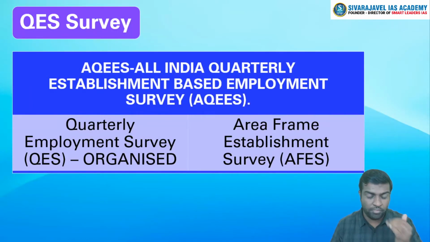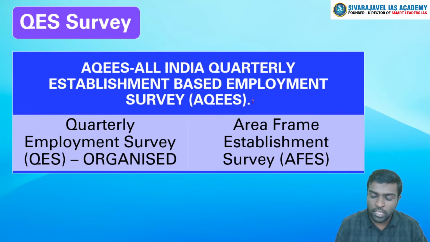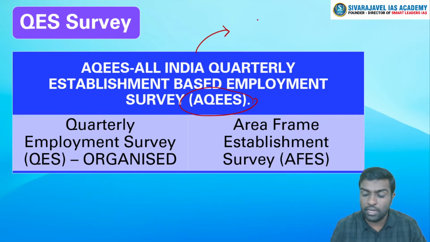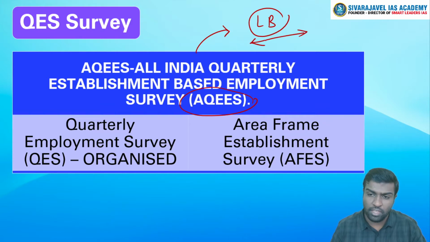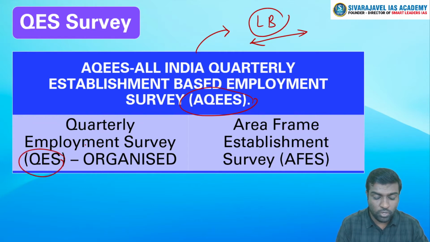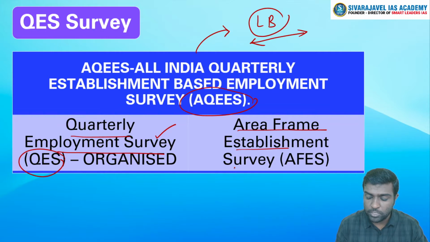The second topic that we have to discuss is the QES survey, or the quarterly employment survey. We have a practice called the All India Quarterly Establishment Based Employment Survey, or the AQEES. This survey is undertaken by whom? The Labour Bureau. There are two components of the survey. The first is the QES, Quarterly Employment Survey. Second is the Area Frame Establishment Survey.